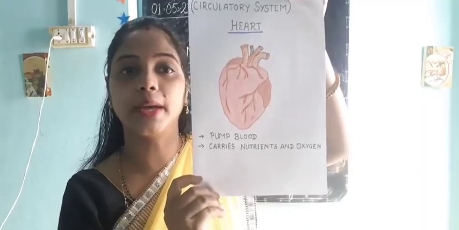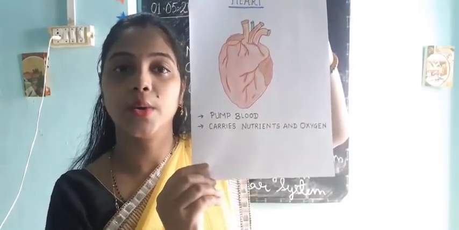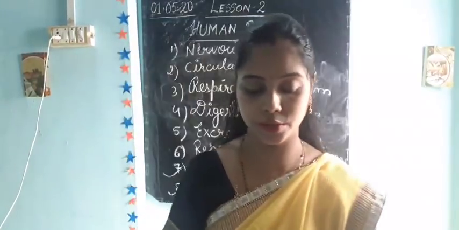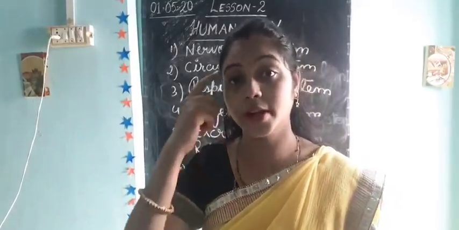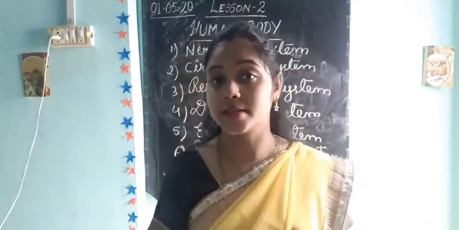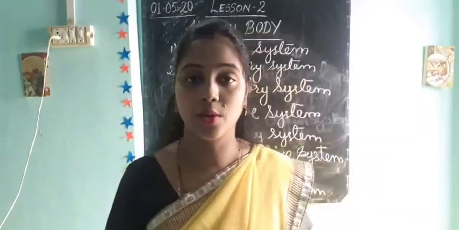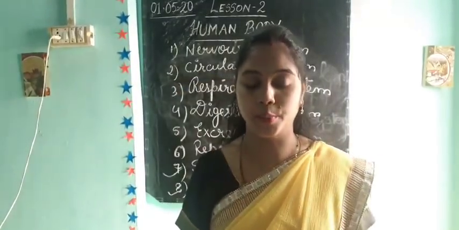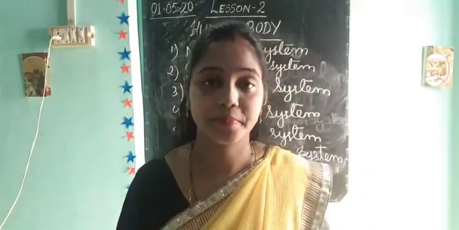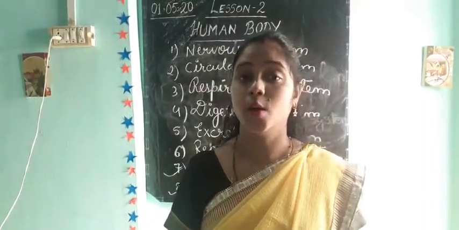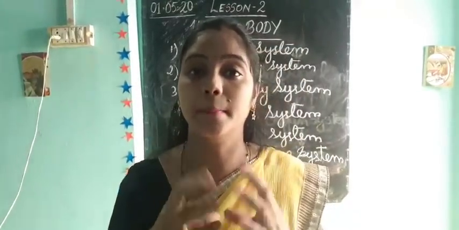Circulatory system, the main organ is the heart. In our body, after the CPU, or you can say after the brain, this is the most important part or organ of our body, that is the heart. And this heart's work is to pump the blood.